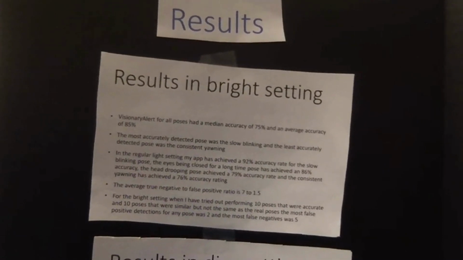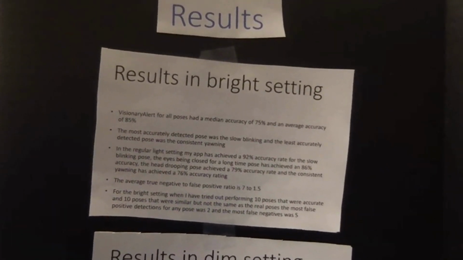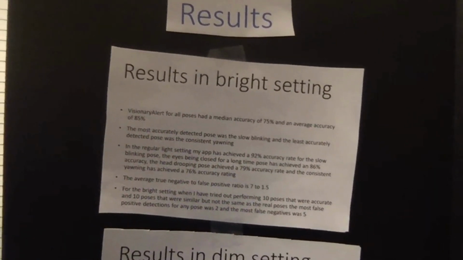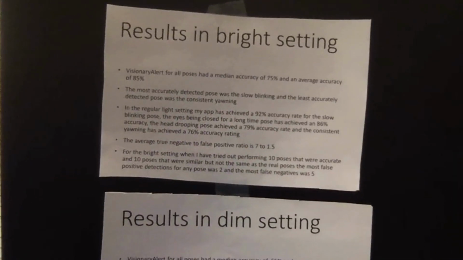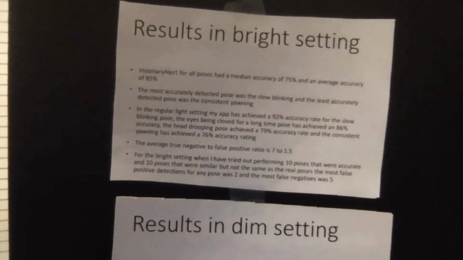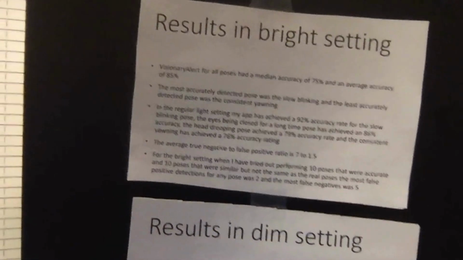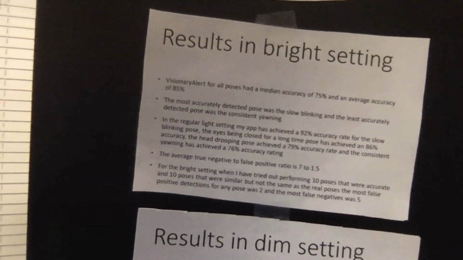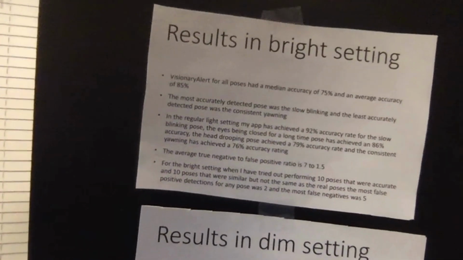The eyes being closed for a long time pose has achieved an 86% accuracy rating. The head drooping pose achieved a 79% accuracy rate. And the consistent yawning has achieved a 76% accuracy rating. The average true negative to false positive ratio is 7 to 1.5.